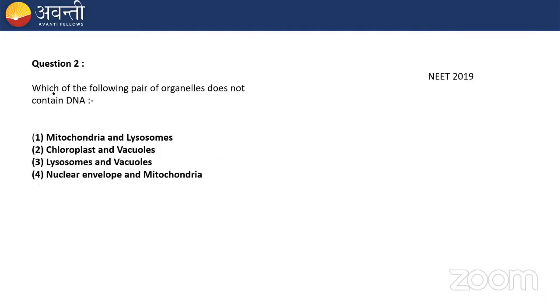Question number 2 says, which of the following pair of organelles does not contain DNA? Option 1 says mitochondria and lysosome. Option 2 says chloroplast and vacuole. Option 3 says lysosome and vacuole. And option 4 says nuclear envelope and mitochondria. Let me know in the chat box what you think is the correct option for this question.